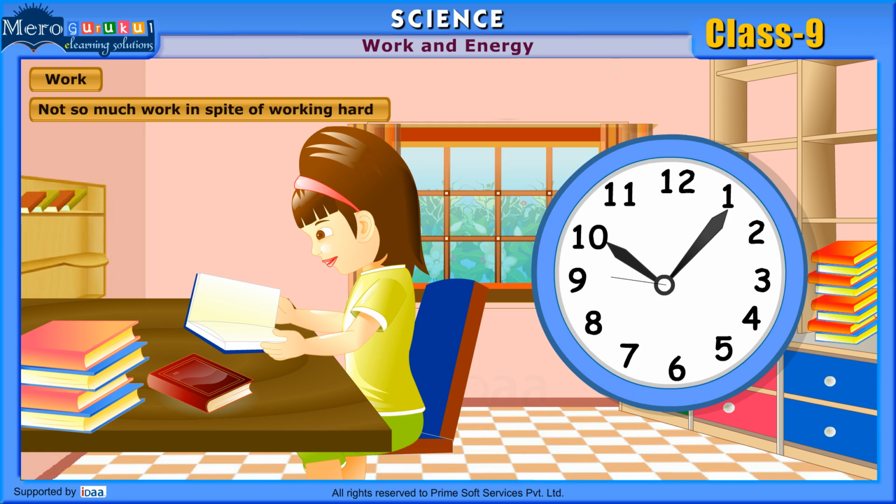Scenario 1. Imagine a student studying for an exam. If the student is studying for long hours and putting in a lot of effort, we say that the student is working hard. But in a physical sense, the student may not be working much because the amount of energy spent is less.